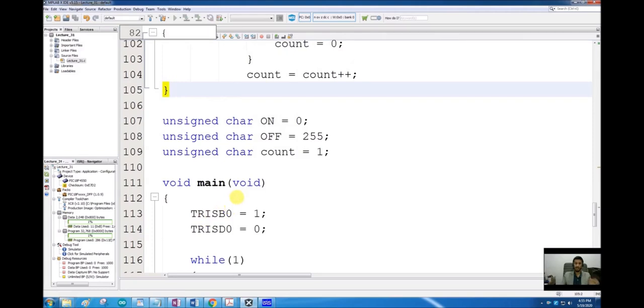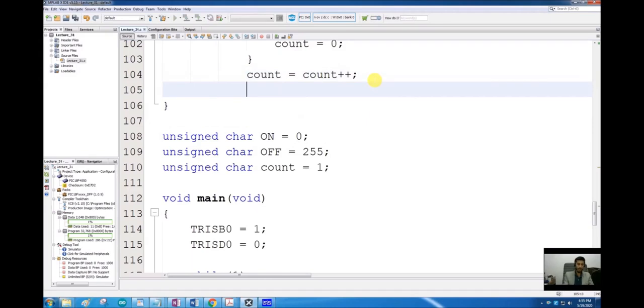One more thing we have to do inside our routine is we have to clear the INT0 interrupt flag after every time the button is pressed.